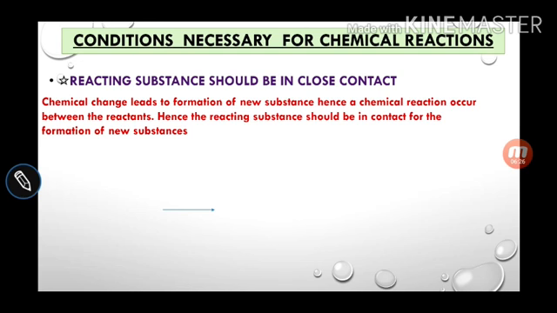Suppose rusting of iron. Rusting of iron is a chemical change. What happens when iron is exposed to sunlight, to the air, and to moisture? Moisture will come in contact with iron and form a brownish layer over it, which is called rust. So my dear students, reacting substances should be in close contact for chemical reactions.